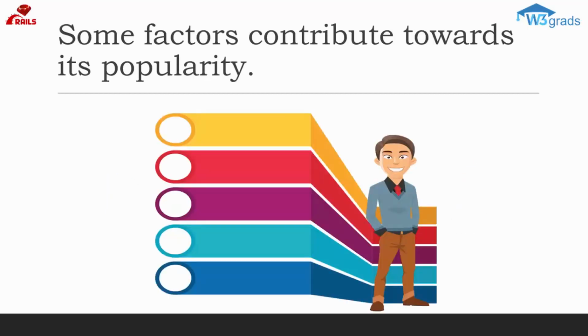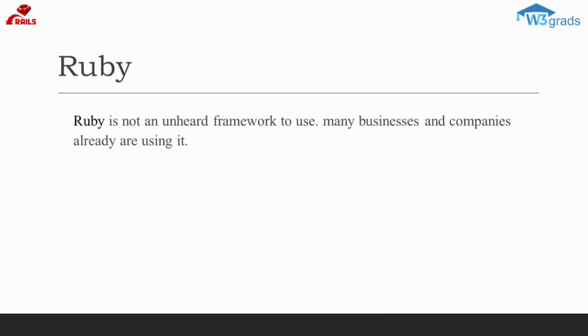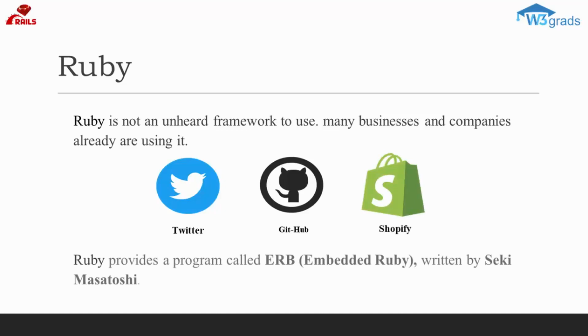Some factors contribute to its popularity: easy to learn, open source, rich libraries, object-oriented, less coding with fewer bugs. Ruby is not an unheard framework to use. Many businesses and companies already are using it. Twitter, for instance, or GitHub was on Ruby on Rails for a long time. The same is true for Shopify. This all is written in Ruby. Ruby provides a program called ERB, embedded Ruby, written by Seki Masatoshi. ERB allows you to put Ruby code inside an HTML file.